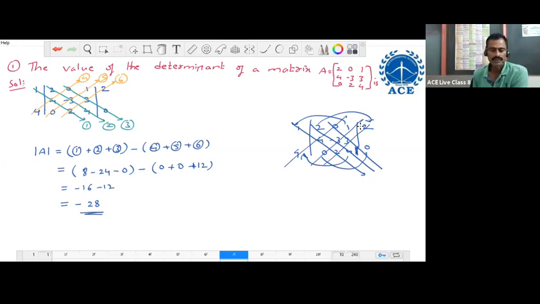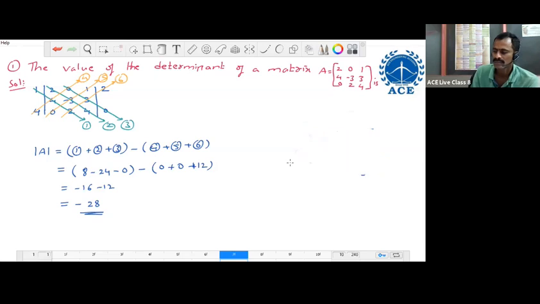It is method 2 only. Or you can follow method 1. No need to apply method 2 only. If you feel difficulty, go to method 1. If you feel easy, then no problem. This is the first problem. Next, we go to problem number 2.